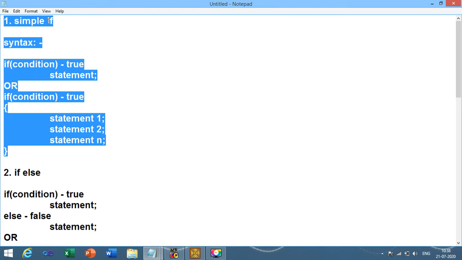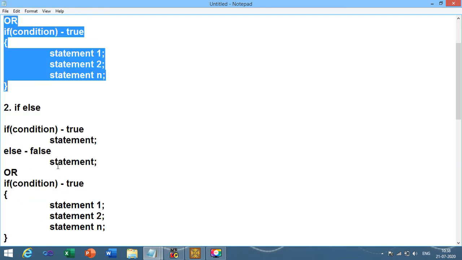Right now we have learnt 4 types of if, that is simple if, if else, ladder and nested if, right? Simple if means what? Only the true condition is there. There are no statements if the condition is false.